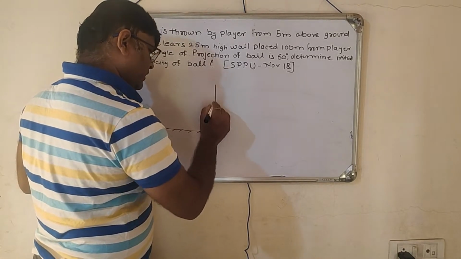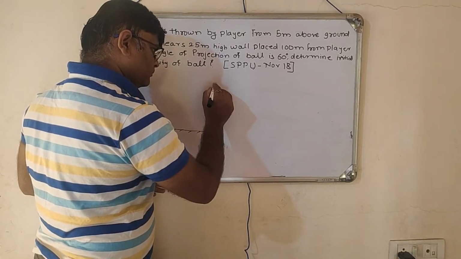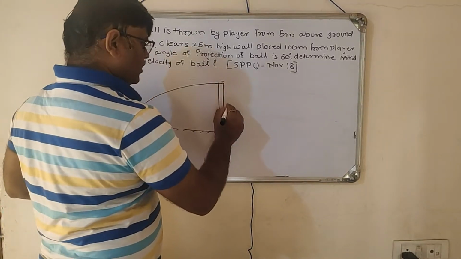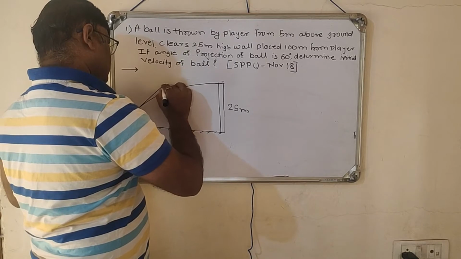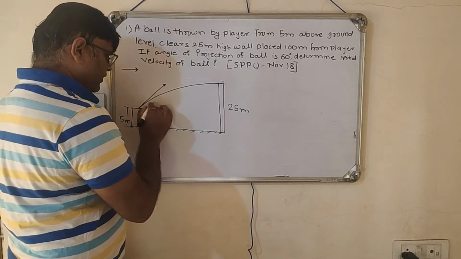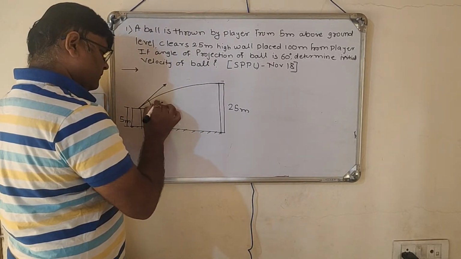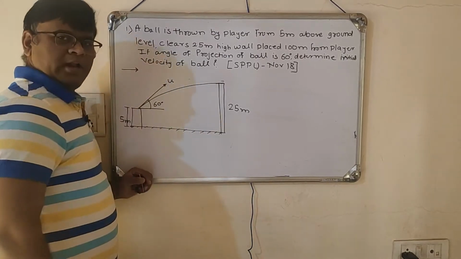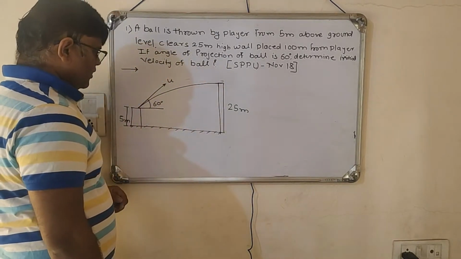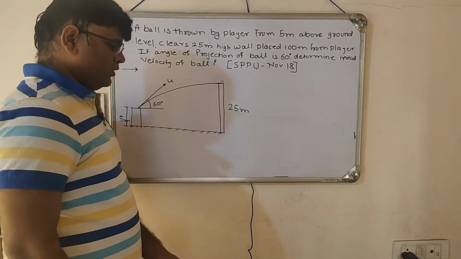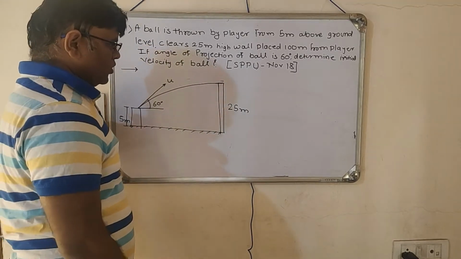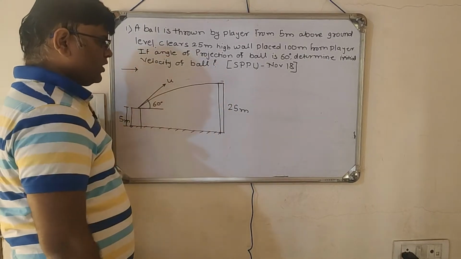It is a 25 meter high wall. It clears the wall of height 25 meter. The angle of projection is given, which is 60 degree. We need to calculate this u value. Okay, this is 5 meter. Total height of the wall is 25 meter. So I need to calculate u value.